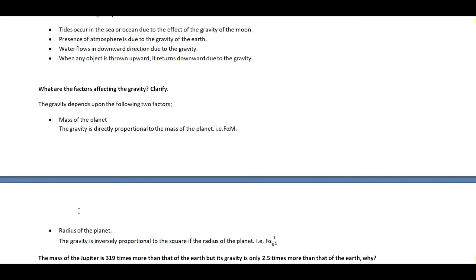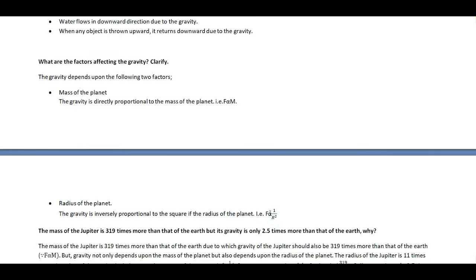Then the second affecting factor is the radius of the planet, and you have already seen in the formula that the gravity is inversely proportional to the square of the radius of the planet, and it is written as F proportional to 1 by r square. And in my previous video I have already told you, whenever you see inversely proportional in the statement, then you have to write 1 by. That means inversely proportional to something means 1 by something, and the proportional sign is the same.